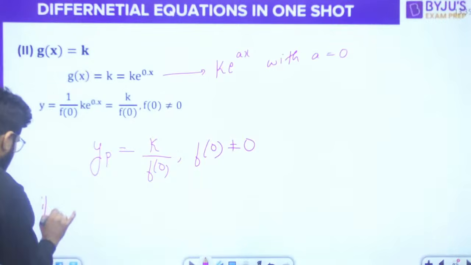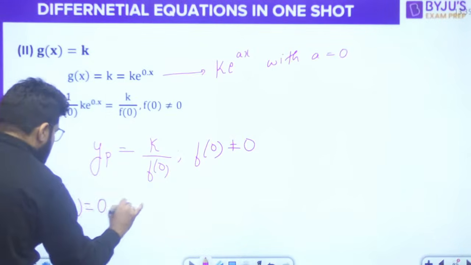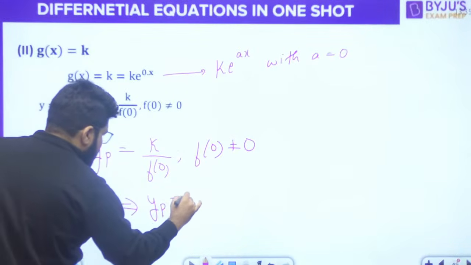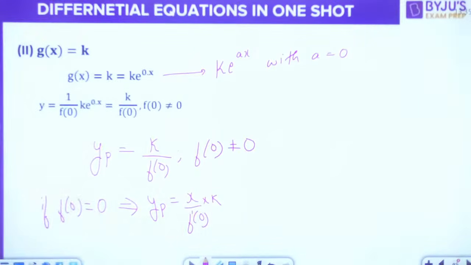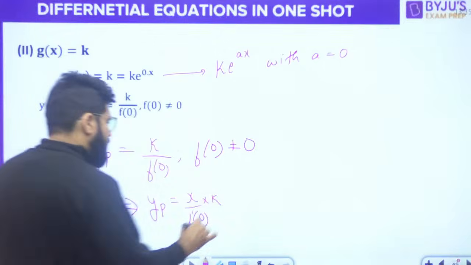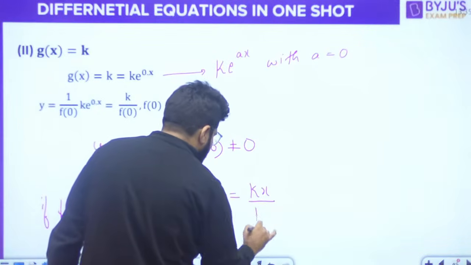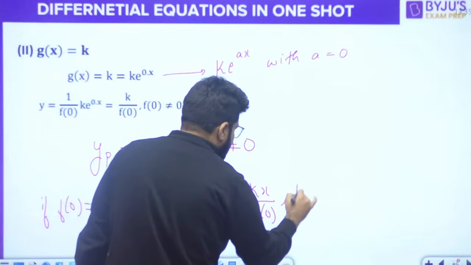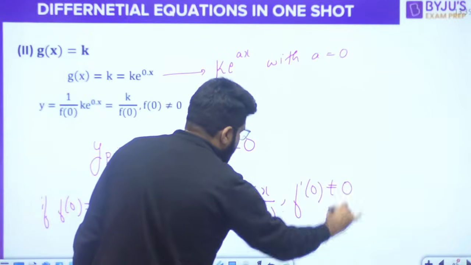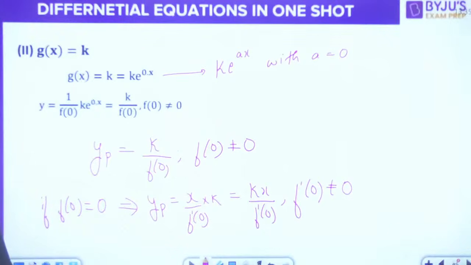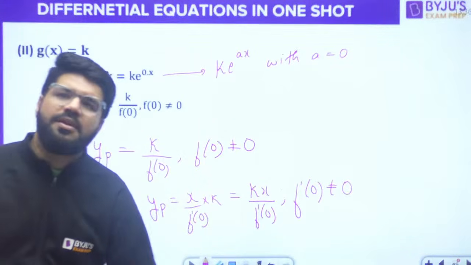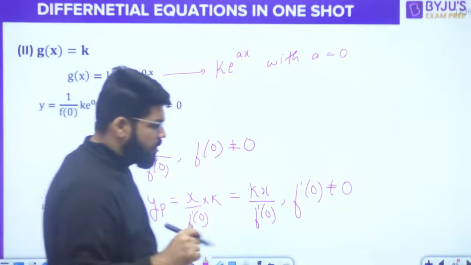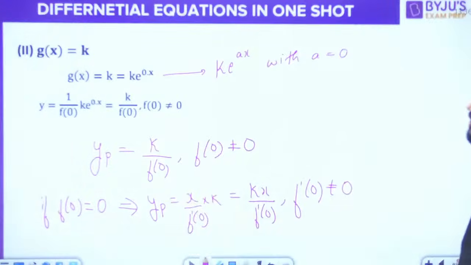In case the denominator was 0, then what will be the PI? We know it is x upon f dash 0 into k. That means it is kx upon f dash 0, but this is applicable if f dash 0 is not equal to 0. If f dash 0 is also equal to 0, you know what to do next. Same, because it's case number 1 repetition with a equal to 0. So you can get a question on a constant also on the right hand side.